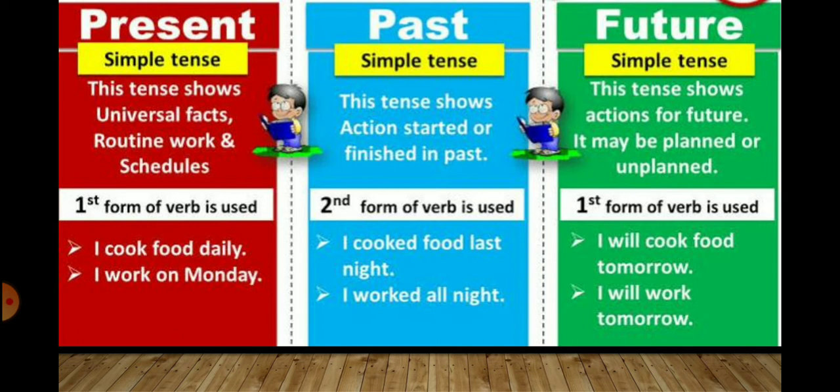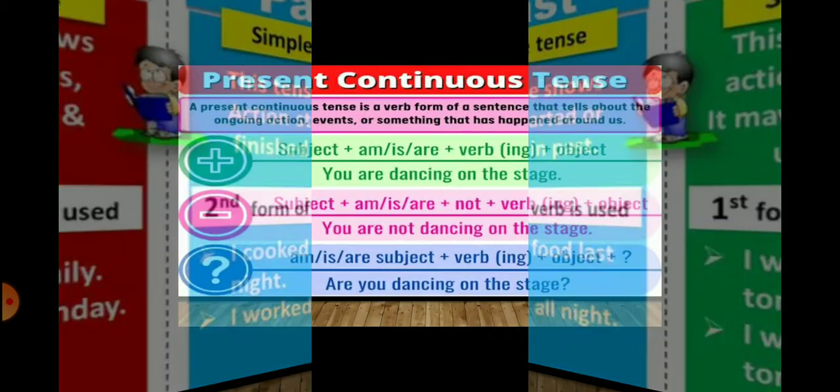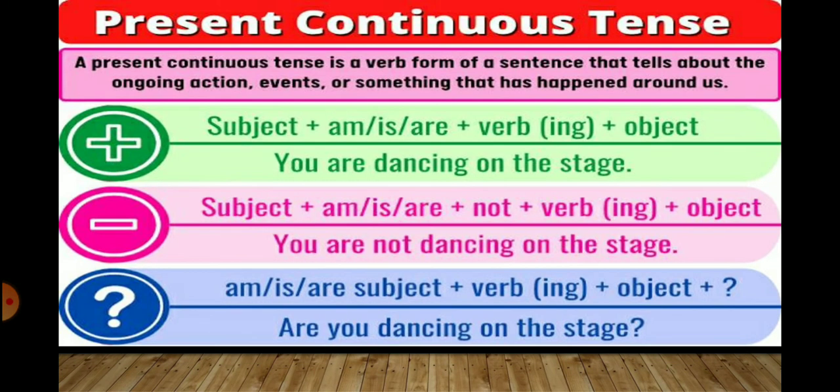It also uses the first form of verb. I will cook food tomorrow. I will work tomorrow. So I hope your concept of tense is clear. Today we will discuss in detail present continuous tense.